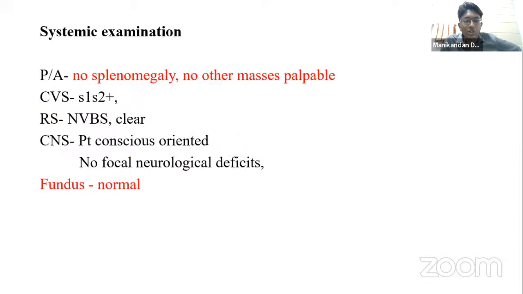So assuming this patient has a massive splenomegaly, what are your possible differentials? Sir, if the patient is coming with bleeding manifestations with splenomegaly, first and foremost we should rule out hepatic cirrhosis with portal hypertension, since it is a common thing, but she is female and not an alcoholic. So first and foremost, we should rule out that. After that, leukemias and lymphomas you should rule out, sir.